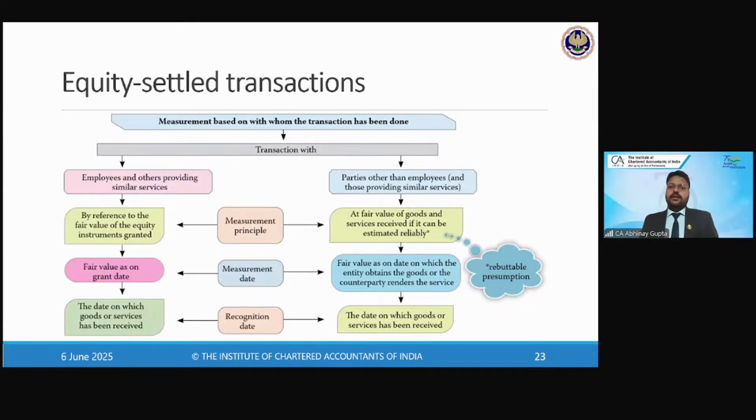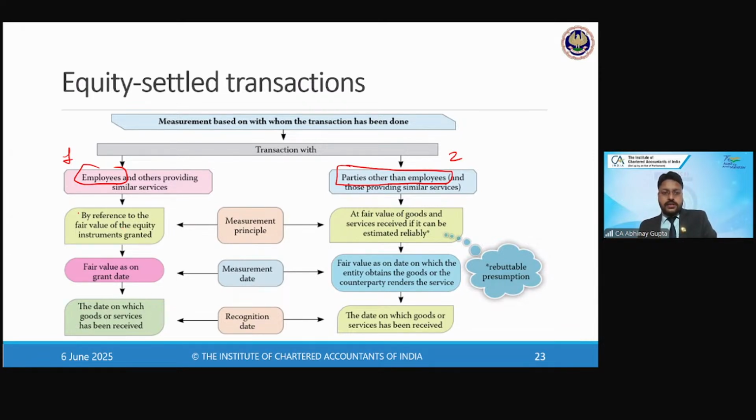Then the standard says on what date we will measure the fair value, on what date we will recognize these transactions in our books of accounts, and what would be the basis of the measurement. So for equity settled transactions, when the transactions are settled with employees, category 1, and when the transactions are settled with parties other than employees, the third parties, supplier of goods and services, or the PP&E, category 2, the standard says how the transaction will be measured, at what value the transaction will be measured and recorded.